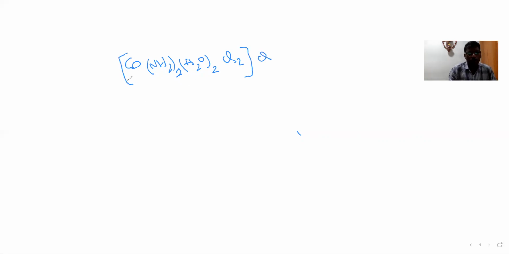Its IUPAC name we have to write. What are the rules? First rule is write cation first. But before this square bracket, nothing is here, that means cation is not there. Second rule, all ligands in alphabetical order. Here ligands are NH3, H2O, and Cl. NH3 name is ammine, H2O name is aqua, Cl name is chlorido.